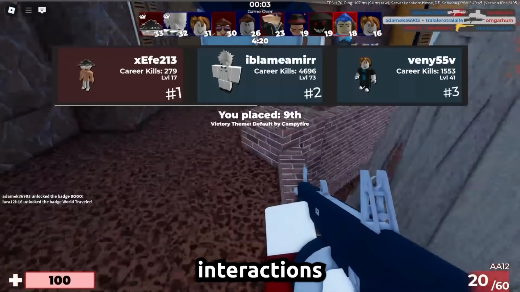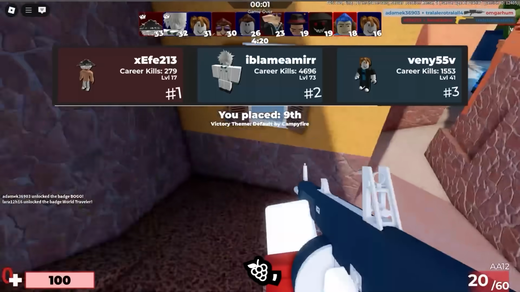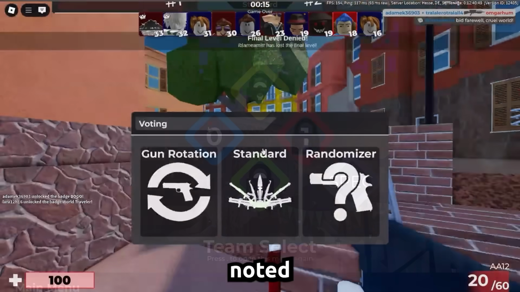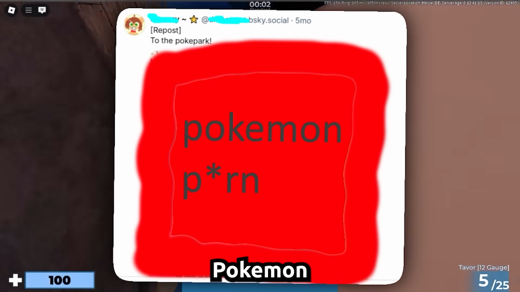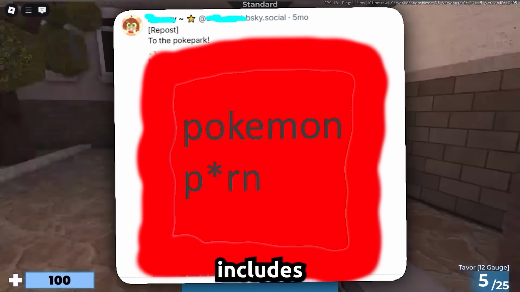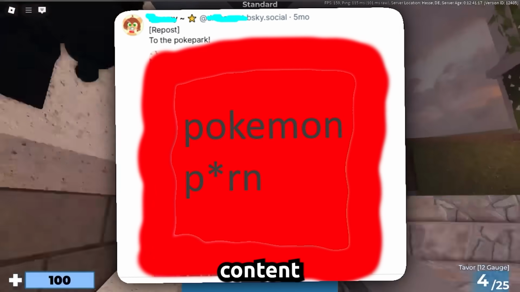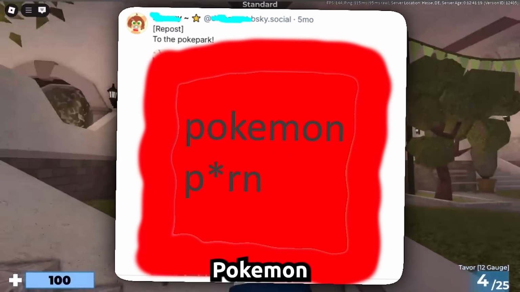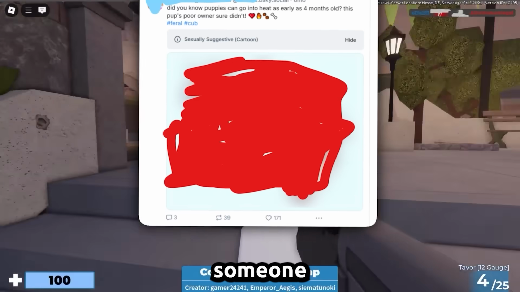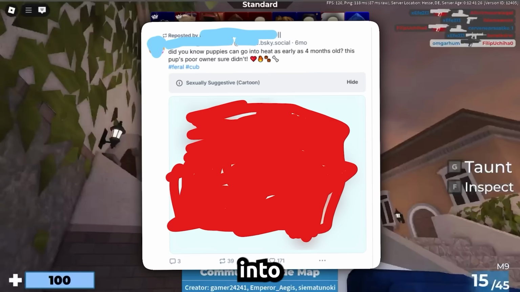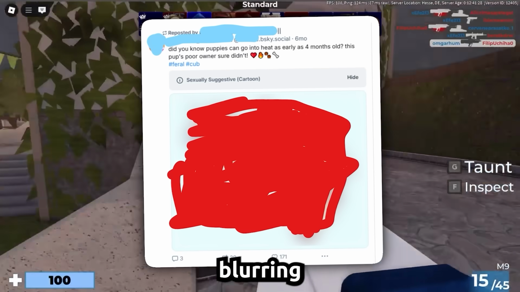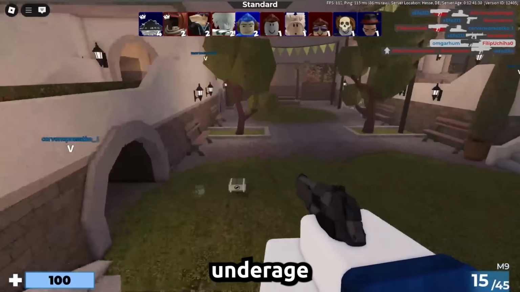This aligns with her interactions with artists who specialize in such themes, as noted in the document. Another thing Jasper interacts with is furry and Pokemon content. Her social media activity includes reposting cartoon content involving furry and Pokemon themes. One repost from someone we will call Cyan explicitly shows a puppy going into heat at 4 months old, further blurring the lines between animalistic and underage themes.